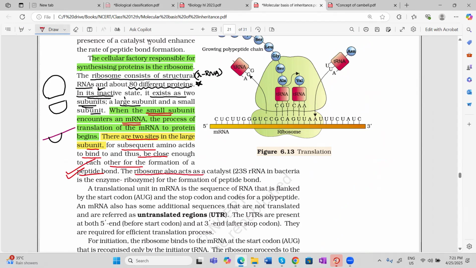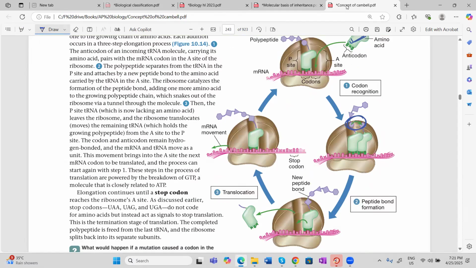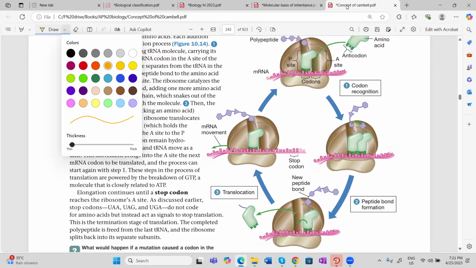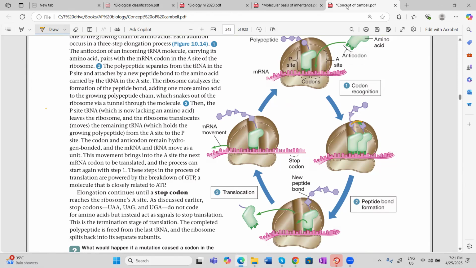The ribosome also acts as a catalyst: the 23S ribosomal RNA in bacteria works as an enzyme, a ribozyme, to help in making the peptide bond. I think this diagram is clear. If you focus on this diagram once again very carefully, you can see the green color. I'll just highlight it with another color. You see, this is where peptide bond formation is going on.